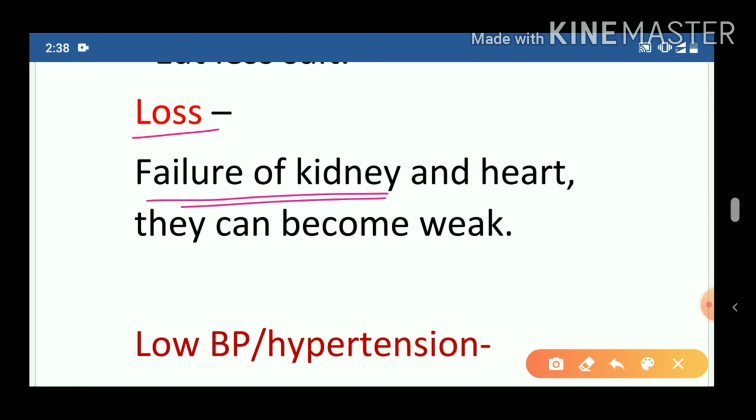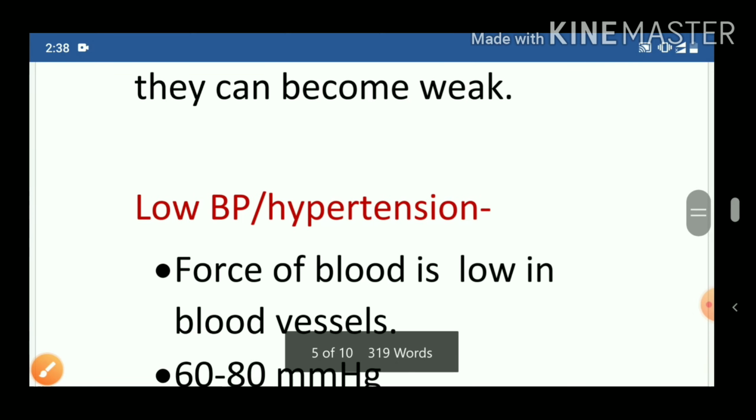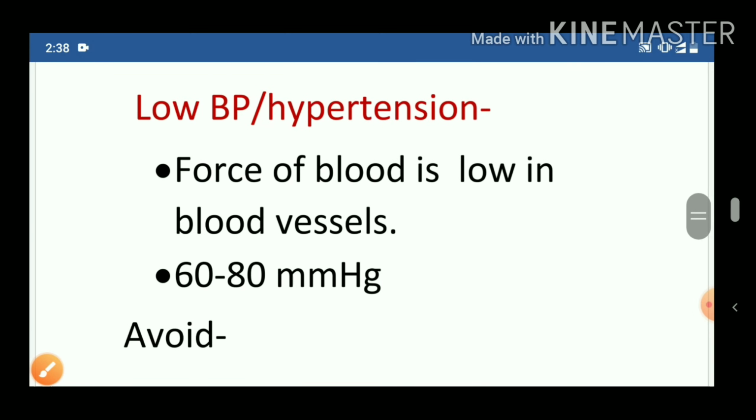When the blood moves at high speed, that means high BP occurs, then organs like the kidney and heart have to work very fast, and in this way they can become very weak, or sometimes they may fail. That means the kidney and heart can fail, or we can damage our organs also. So high BP is very dangerous for us.